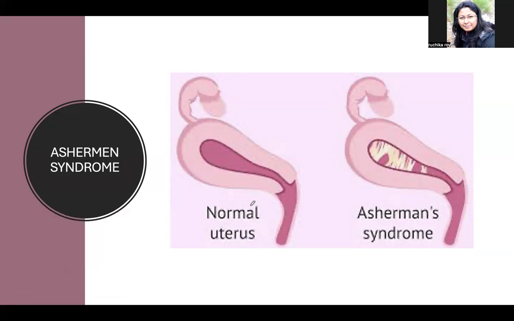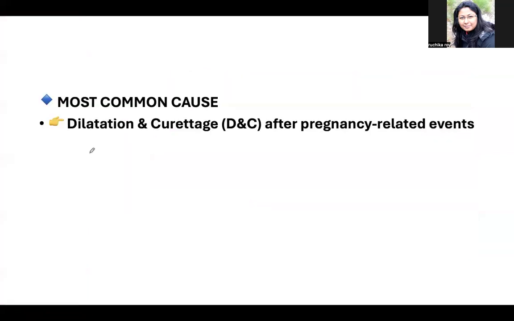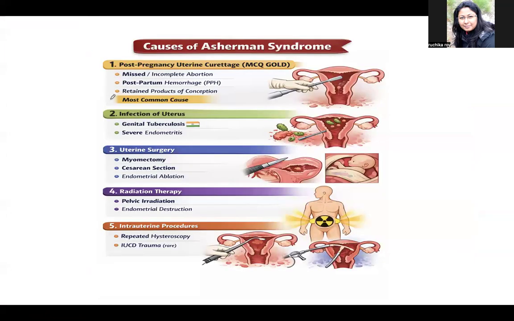ओके, द मोस्ट कॉमन कॉज जो मैंने बताया, आफ्टर द डायलिटेशन एंड द कुरेटेज। ओके, सो मोस्ट कॉमन कॉज अगर पूछा जाए इन योर एमसीक्यू, इन एंट्रेंस एग्जामिनेशन, your answer will be your dilatation and the curettage after pregnancy related events. For example, missed abortion हुआ, or there is an incomplete abortion, or the postpartum hemorrhage, retained product of the placenta, of the conception. These are the most common causes.